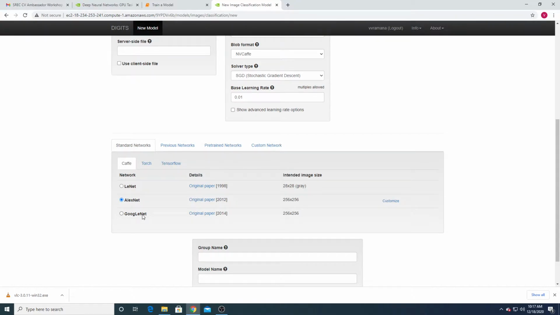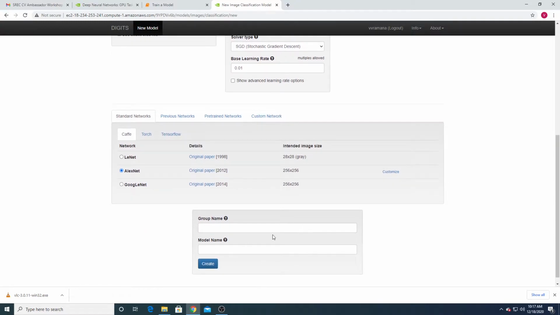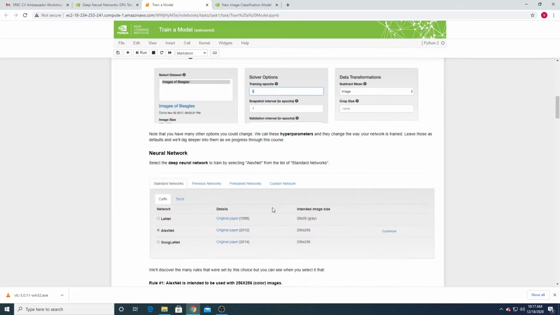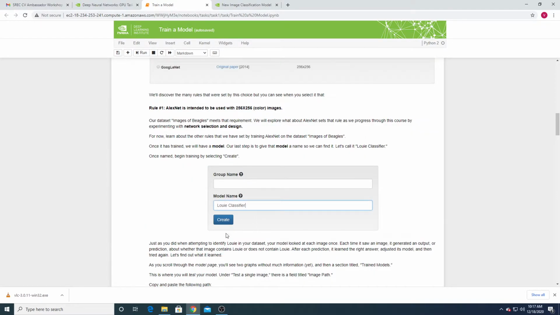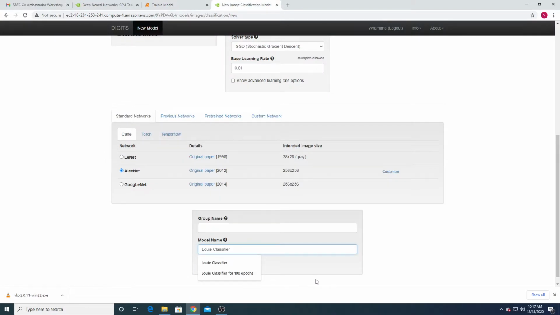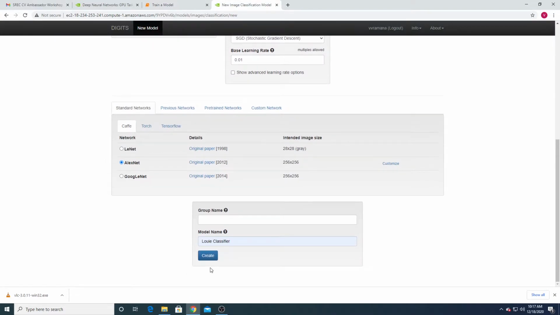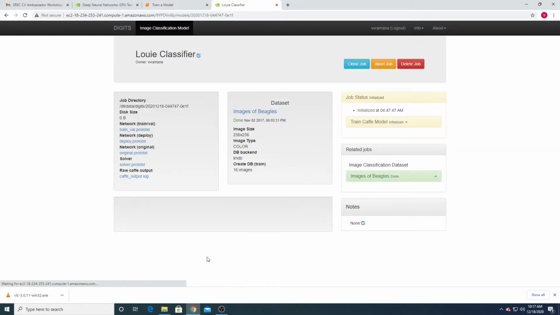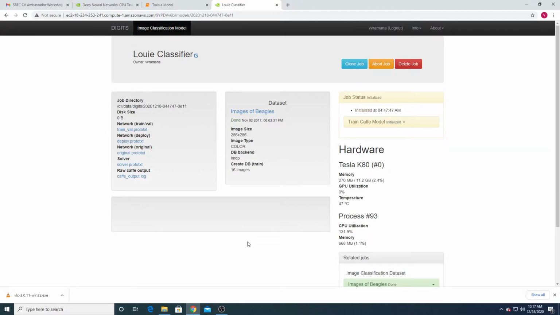If you want to build a deep learning model, you require a dataset, that is the images of Bagels. You require a CNN architecture, and that is the AlexNet I have chosen. And here you have to give the model name. As per the instructions, I want to use Louis classifier, or you can use any other model name also. So give the model name as Louis classifier, and click on Create. Now it starts training.